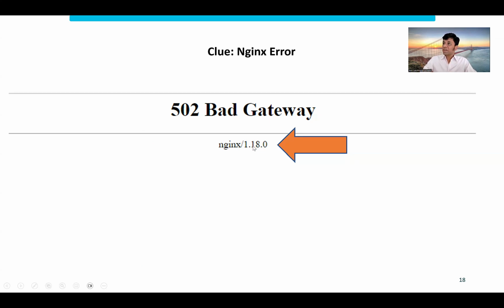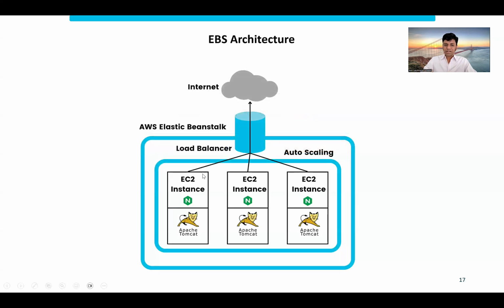So they were intermittently getting these HTTP 502 errors. When do you get these 502 errors? Let's go back to this diagram. Let's say a request came, and the load balancer sent it to one of the EC2 instances. The Nginx server got the request, and then it passed the request on to Tomcat. If Tomcat does not respond to the Nginx server within the timeout period, then Nginx is going to throw back 502 errors. Why does it happen? And that was happening intermittently. People didn't know; this problem was going on for days, weeks.